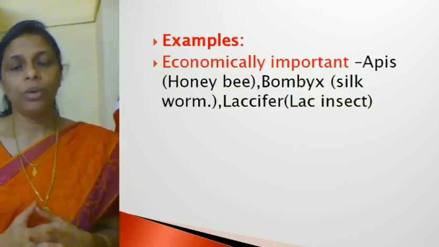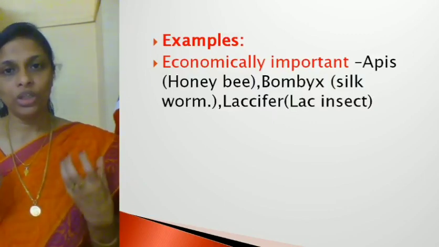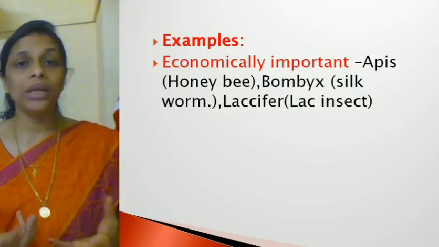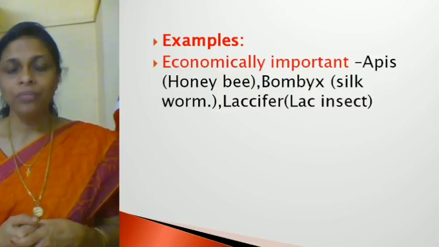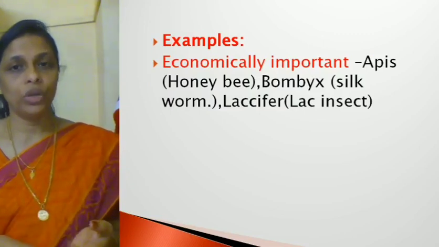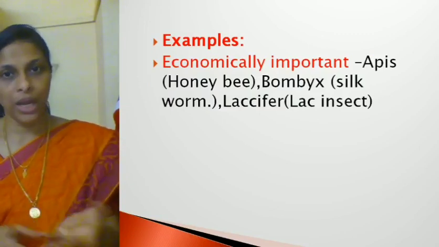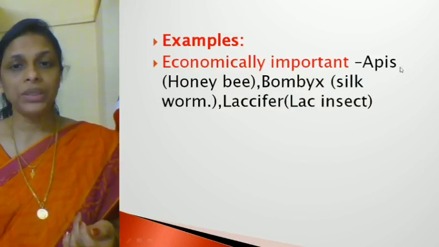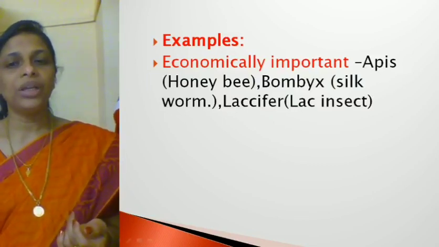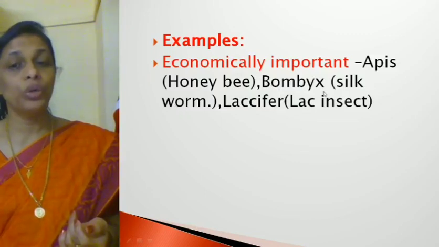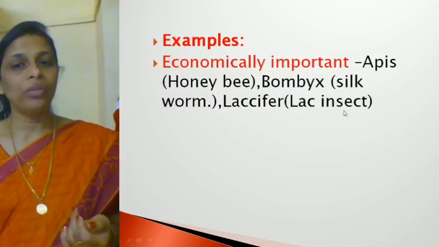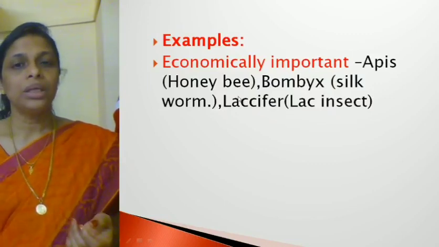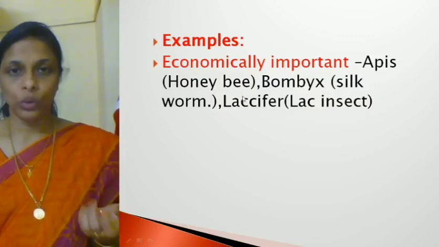You must have heard about some economically important arthropods, some insects which are economically important. For example, honeybees and silkworm moth, right? These are the two economically important, common arthropods. The scientific name of honeybee is Apis, the scientific name of silkworm is Bombyx mori, and the scientific name of the lac insect is Laccifer. So try to remember some economically important arthropods.